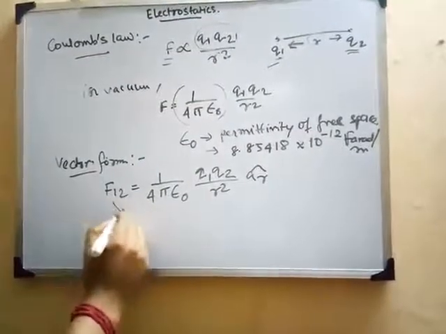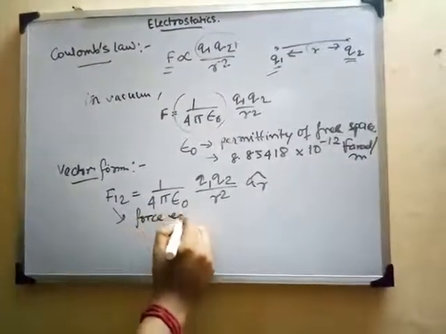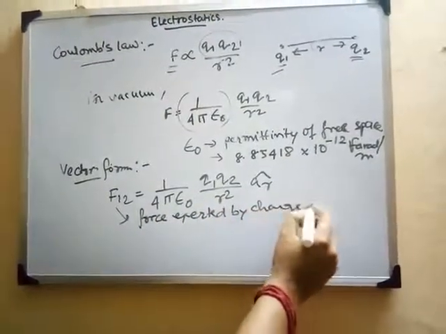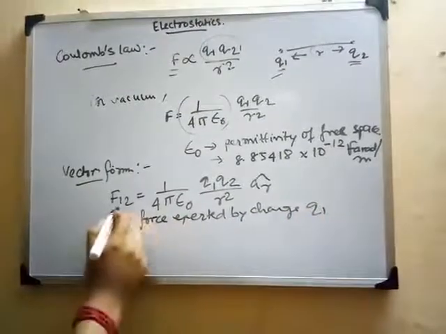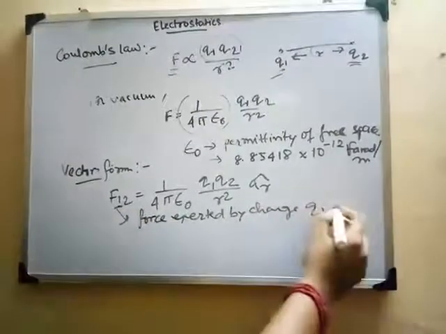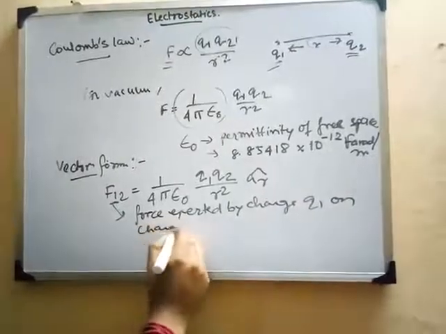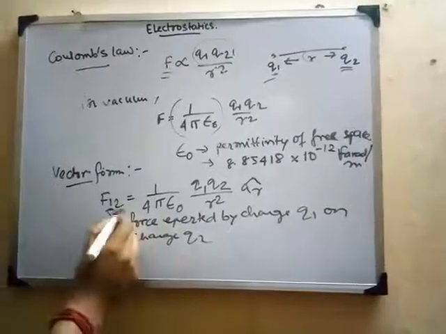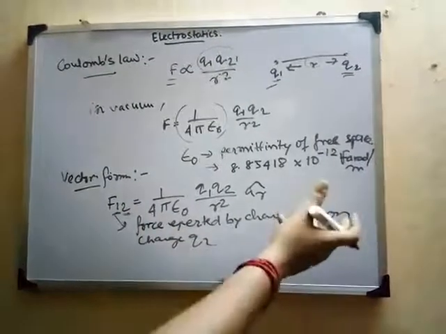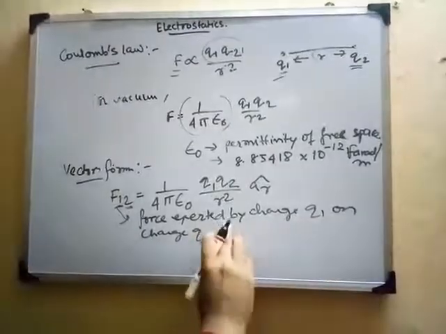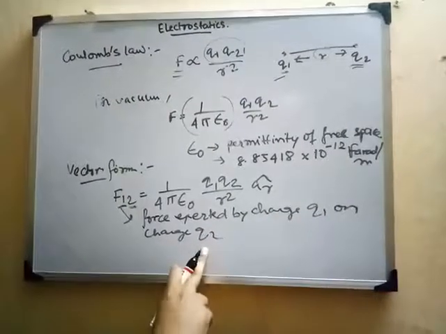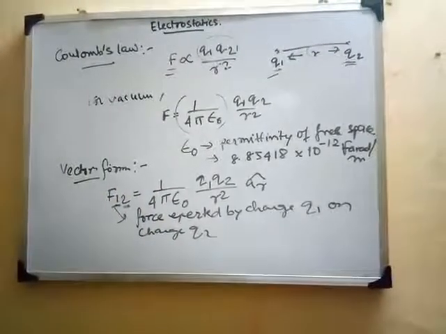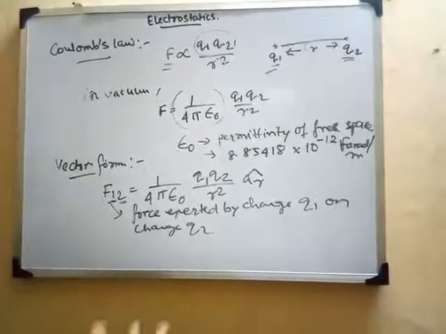Since q1 is written first and q2 second, F12 is the force exerted by charge q1 on charge q2. If you reverse it, that is the force exerted by charge q2 on q1, simply the sign will alter and a negative sign will come. That is because of the reverse direction. So let us now see how this is occurring.